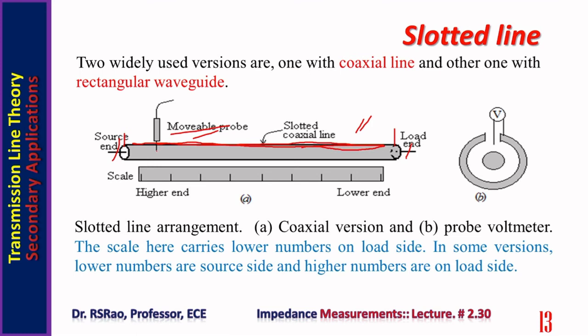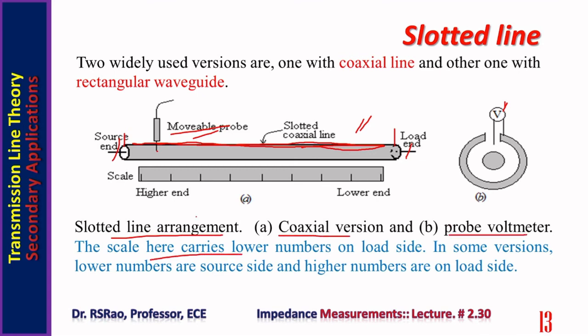While moving, the probe senses the field strength. The wave is there. It gives out a certain voltage. This voltage is connected to a voltmeter. By noticing the movement of the pointer in the voltmeter, one can find out the variation of the field strength in the slotted section. Slotted line arrangement, coaxial version, probe, voltmeter.